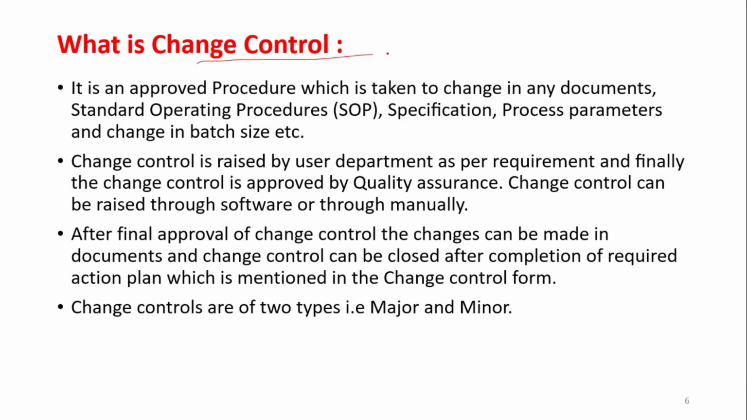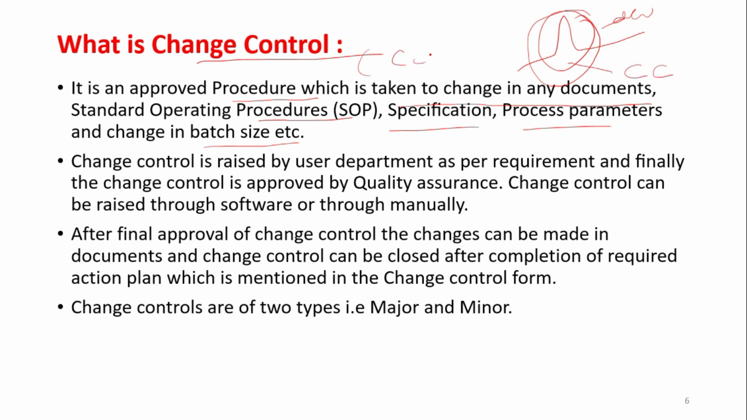What is change control? This is also very important in quality assurance. It is an approved procedure which is taken to change any documents like SOP, specification, process parameters, and change in base site. So like we have seen, if any deviation has happened in our procedure or specification, now we have to investigate this, and now we have to check the change control. We call it CC also, change control, right?